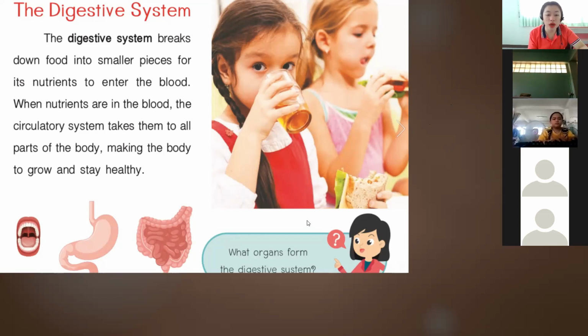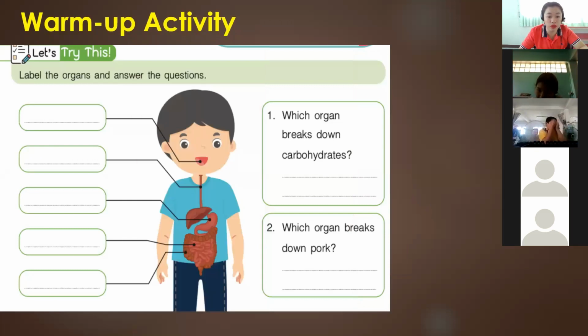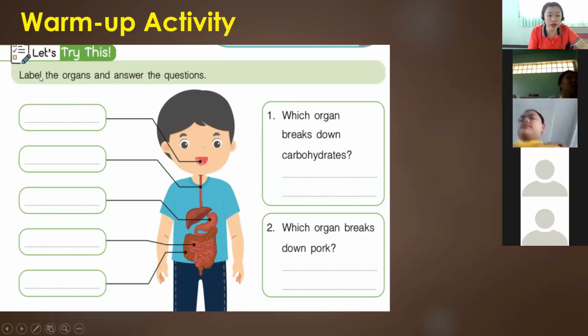What are the organs that form the digestive system? First, let's have the warm-up activity on page 49 of your workbook. Label the organs and answer the questions.